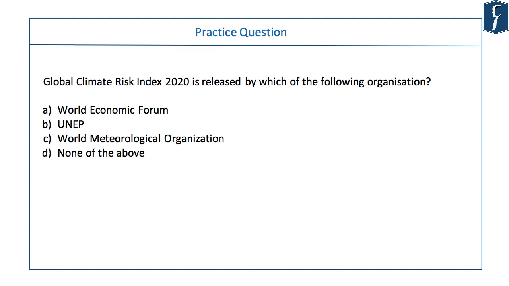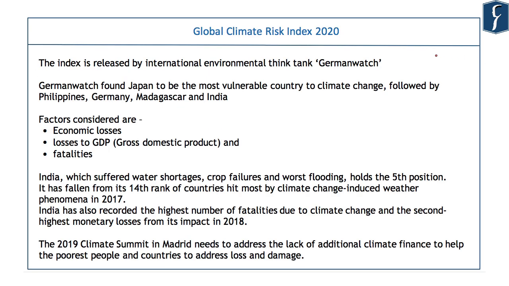Global Climate Risk Index 2020 is released by which of the following organizations? World Economic Forum, UNEP, World Meteorological Organization, or none of the above? The answer is option D, none of the above, because it's released by an environmental think tank, German Watch. And according to this report, India is the fifth most vulnerable country due to climate change. Japan tops the list, followed by Philippines, Germany, Madagascar, and India.